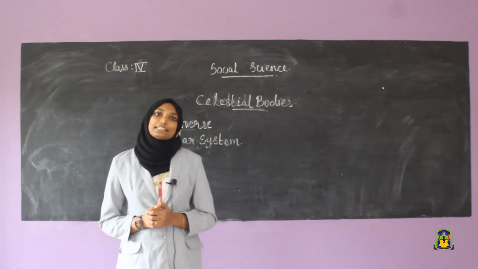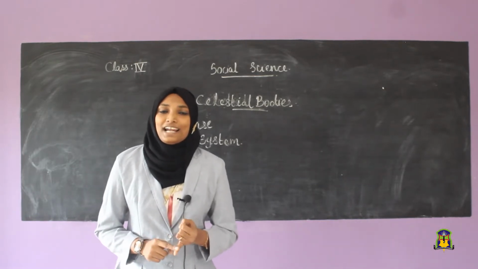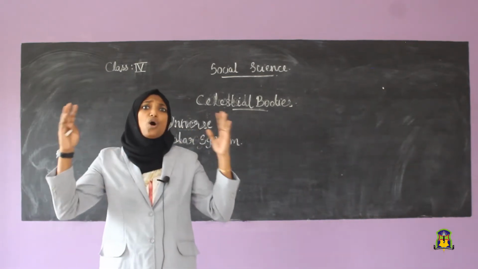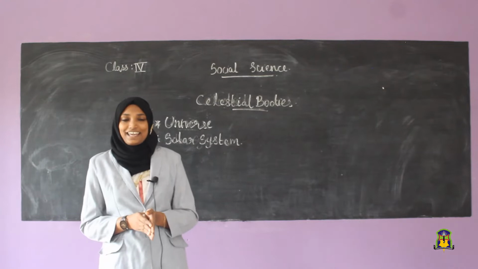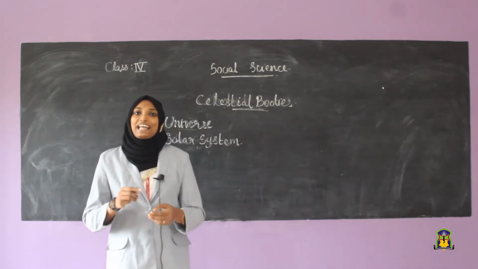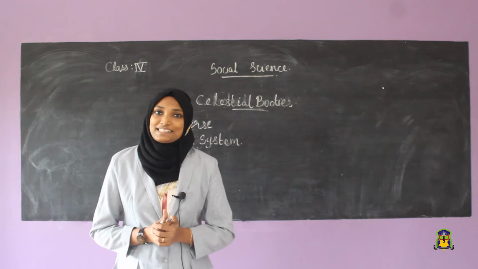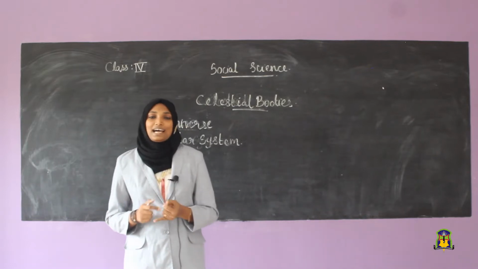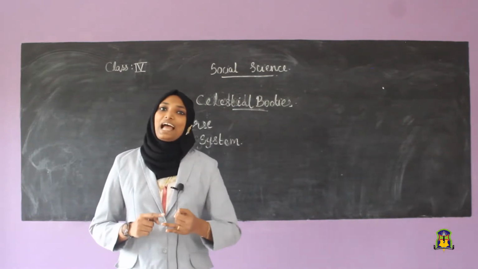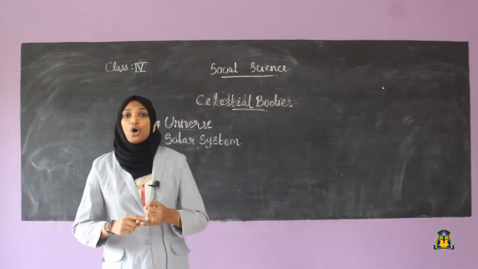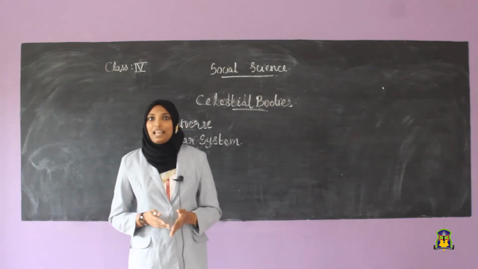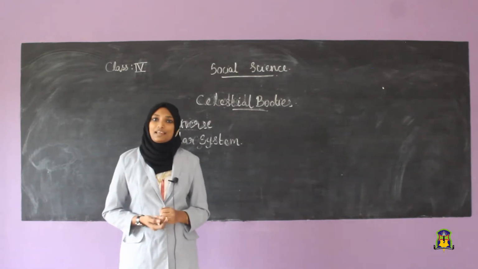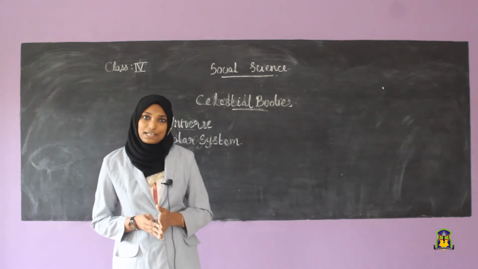So, our solar system includes the sun, the 8 planets and their satellites and all other heavenly bodies like asteroids and comets. Clear? All of you clear about the solar system?